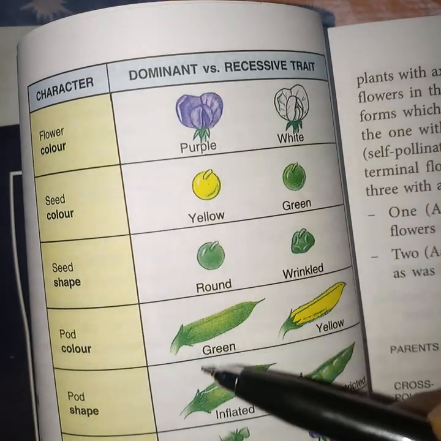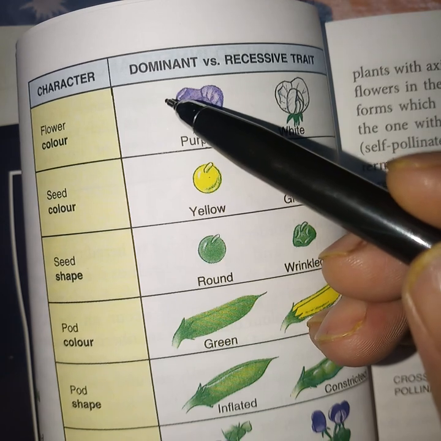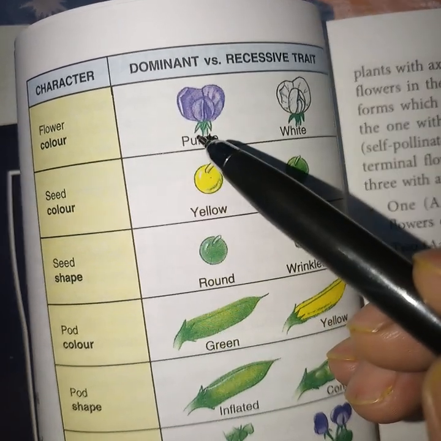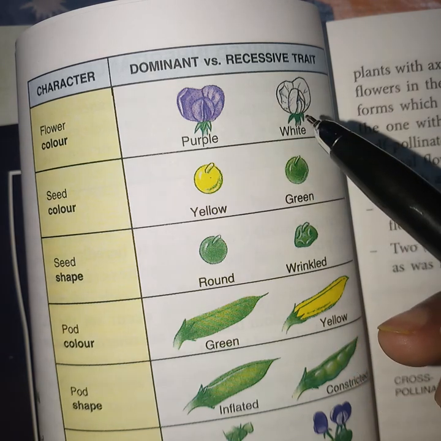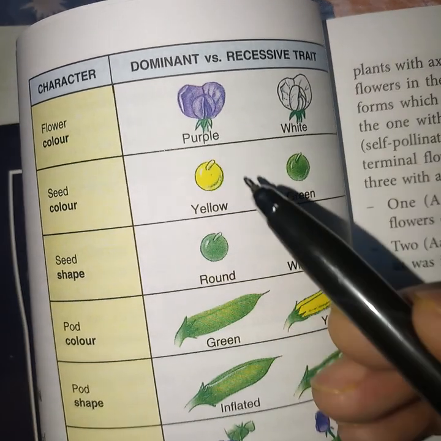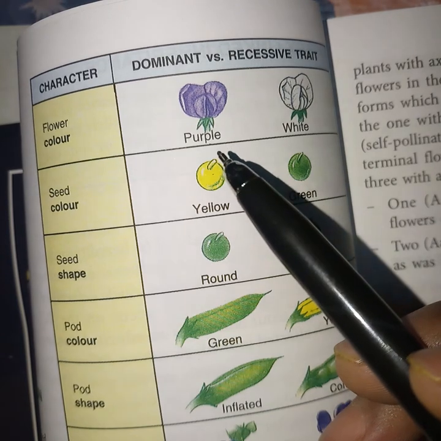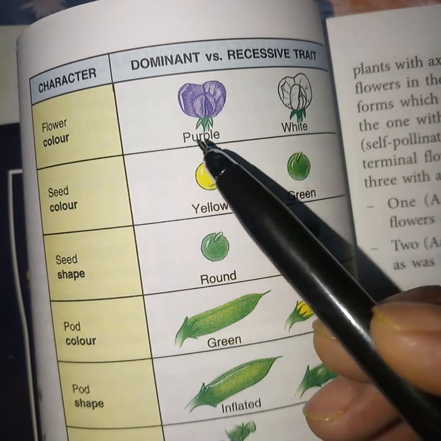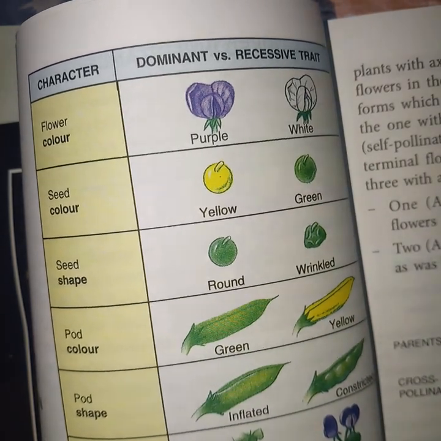Here all the first alleles are dominant. This means if we cross a purple-flowered plant with a white-flowered plant, the first generation will bear only purple flowers, because in all the progeny the purple color will dominate over the white color.